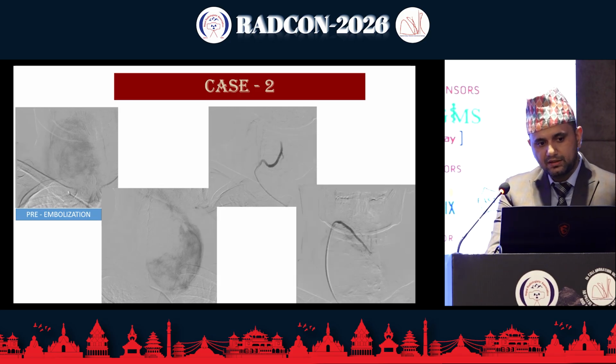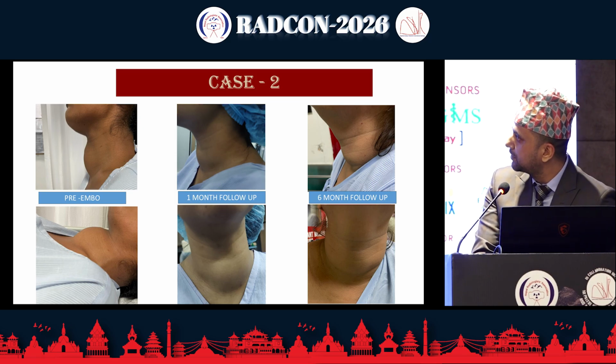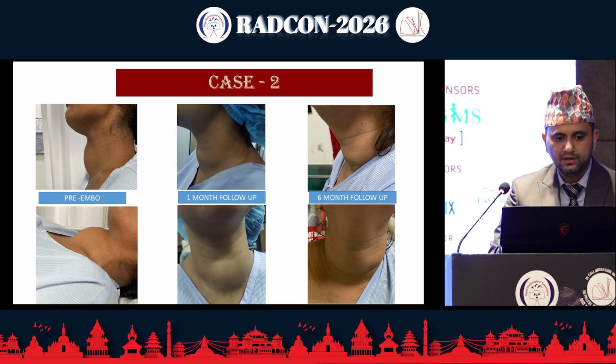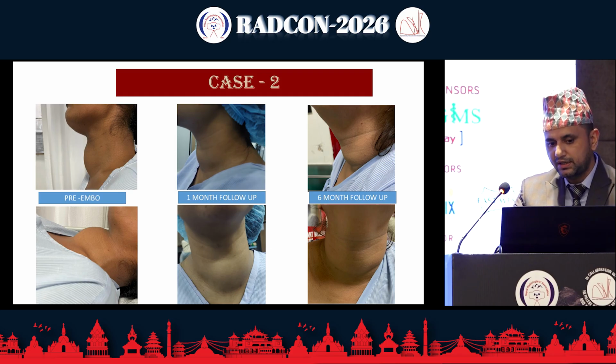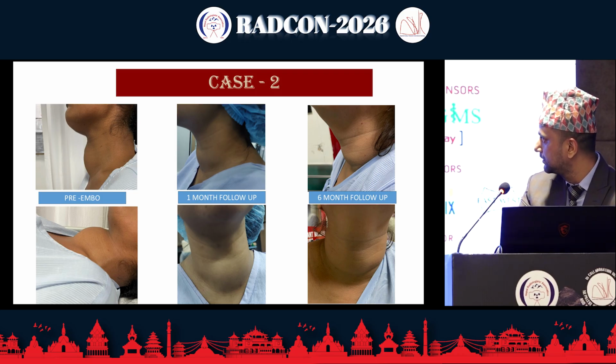We can see here, this is the inferior thyroid artery. There is a large tumoral blush on the right side. This is prior to the embolization. This is the superior thyroid artery. We can see the blush. This is post-procedure. We can see both the inferior and superior thyroid arteries. The blush which we saw previously prior to the embolization, there is no blush right now.